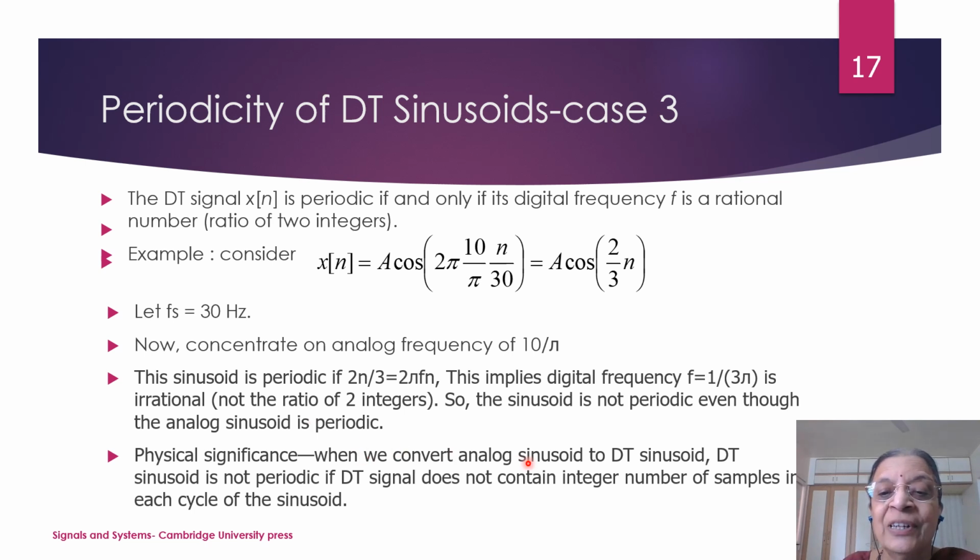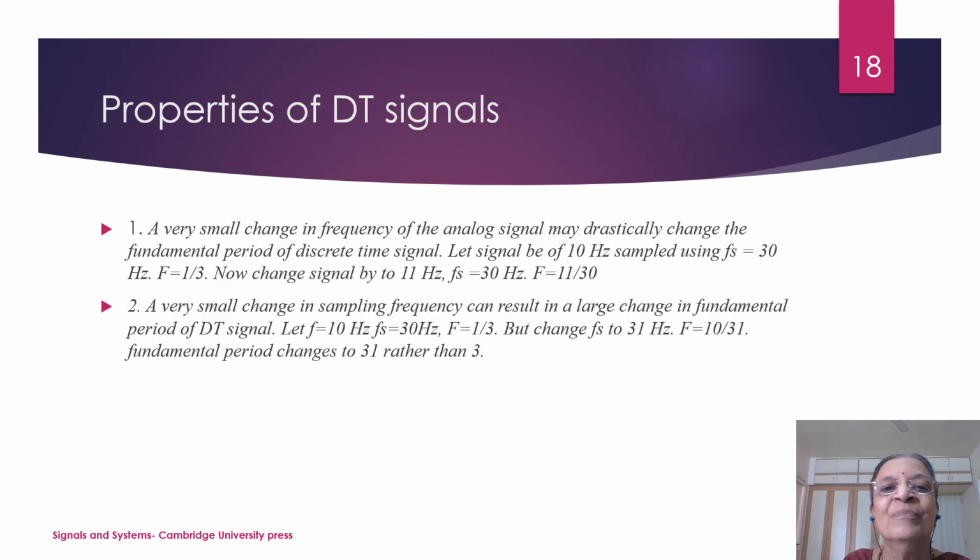So when we convert an analog sinusoid to a DT sinusoid, it is not periodic if the DT signal does not contain an integer number of samples in each sinusoid. So in each period of the sine wave, there must be some integral number of samples present. If it is not so, what will happen? The signal will not be periodic. This is very simple to understand.